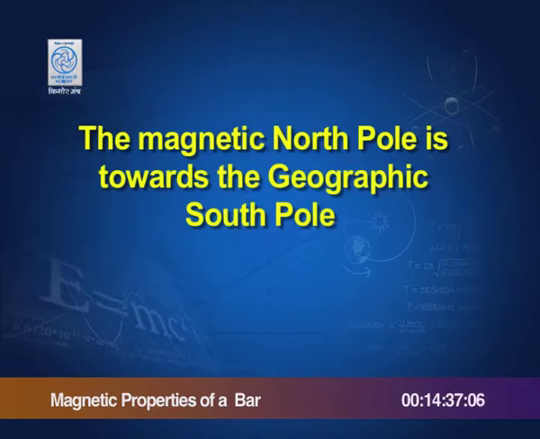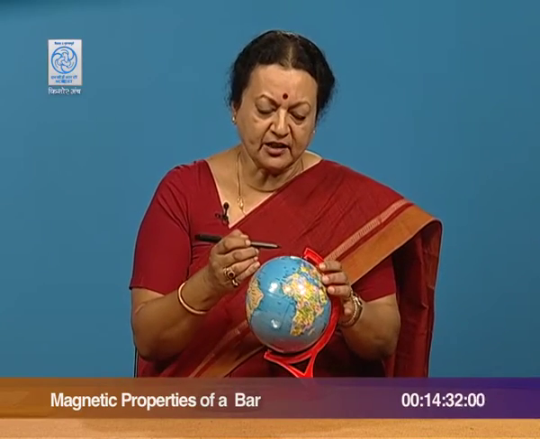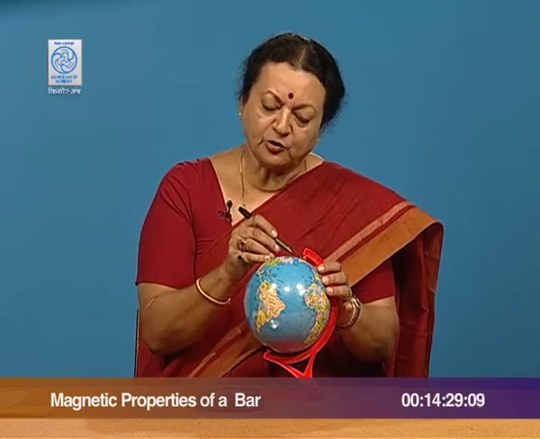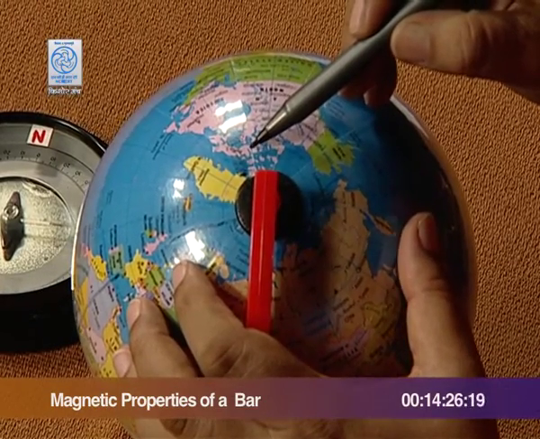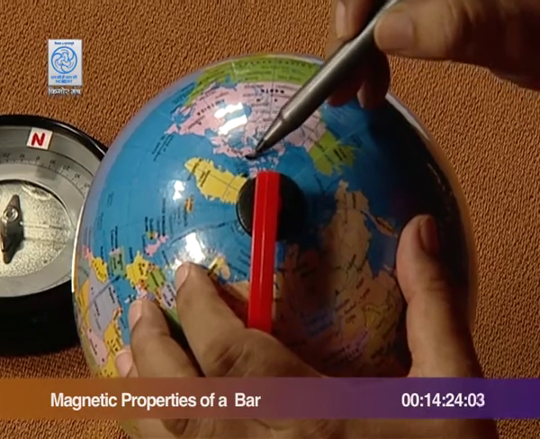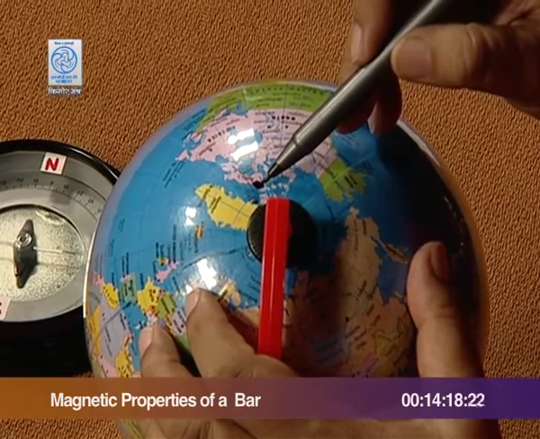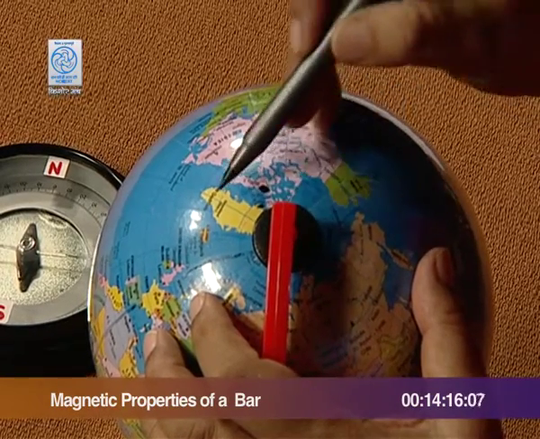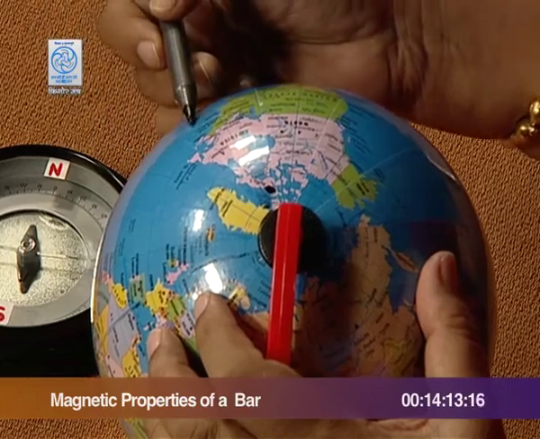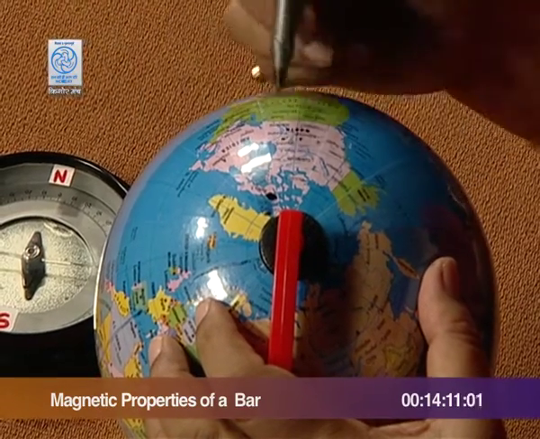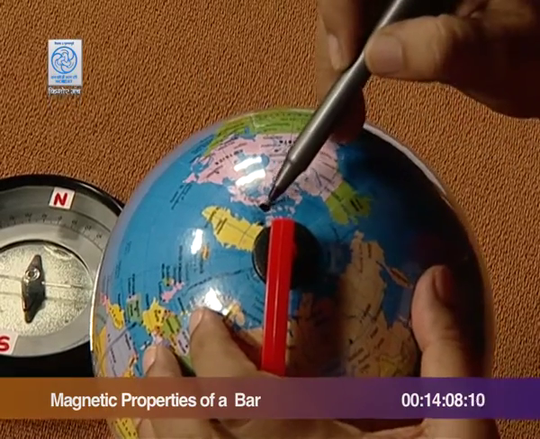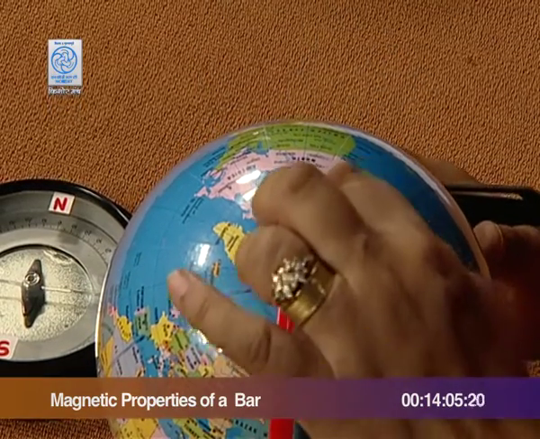Where exactly this is has been seen by study of field lines, and it is found that the magnetic south pole lies somewhere in northern Canada at a location marked here, which is 79.8 degrees latitude and about 71.4 degrees west longitude. So, somewhere around here you will have the pole. That means, not exactly coincident with the geographic north, which would be passing through the axis here.